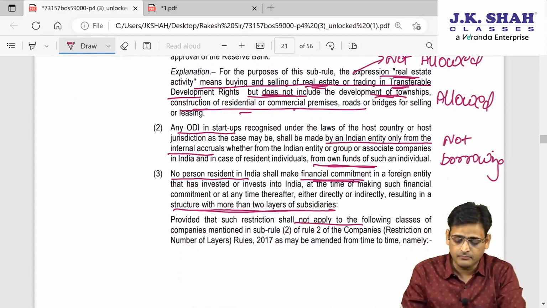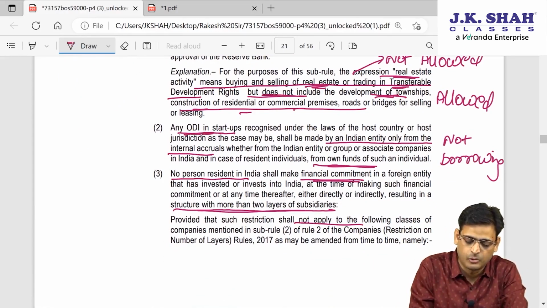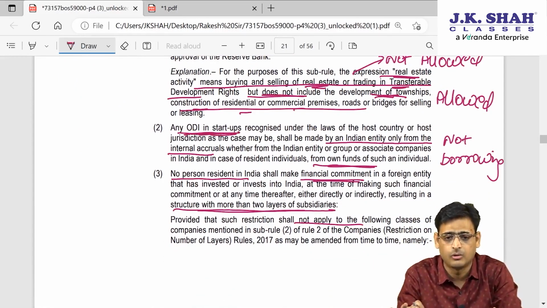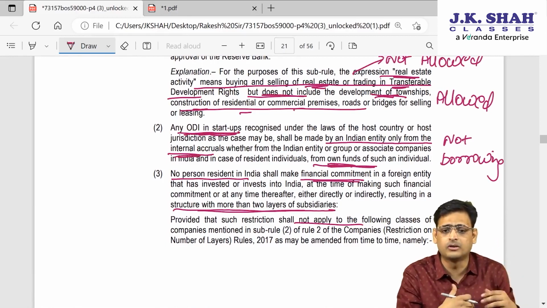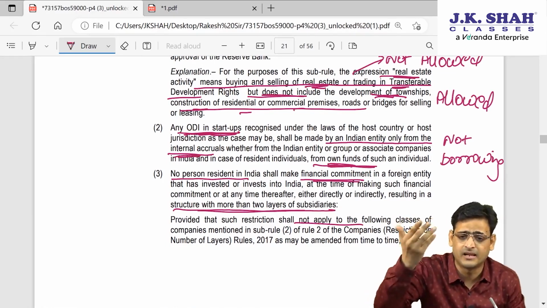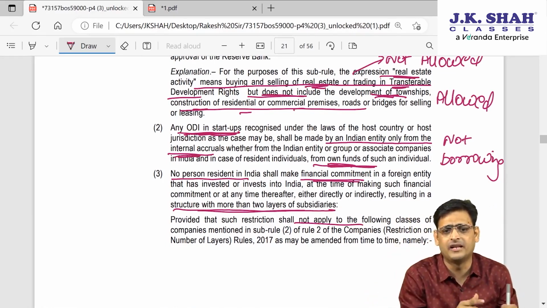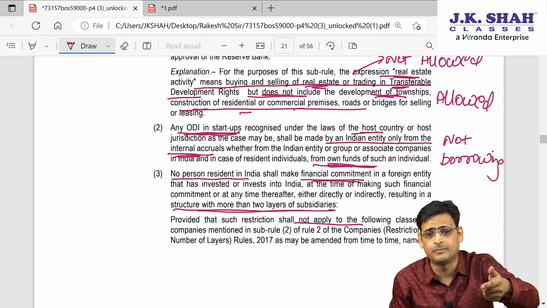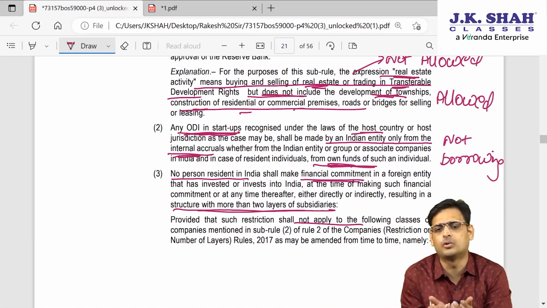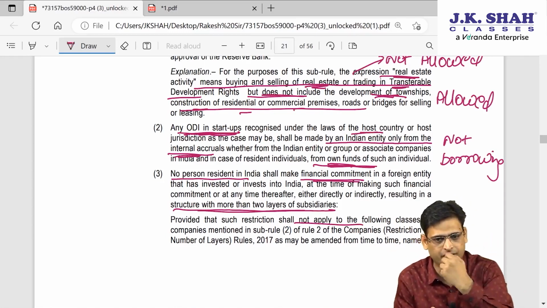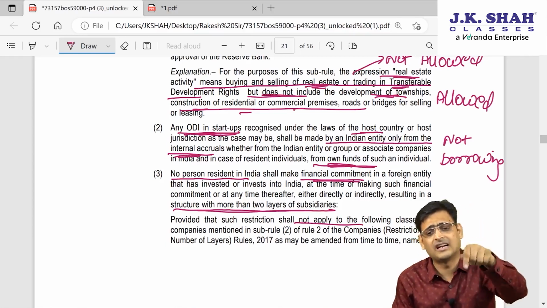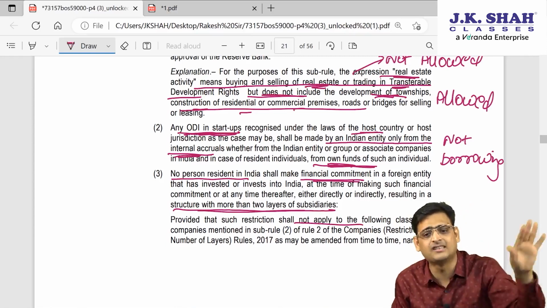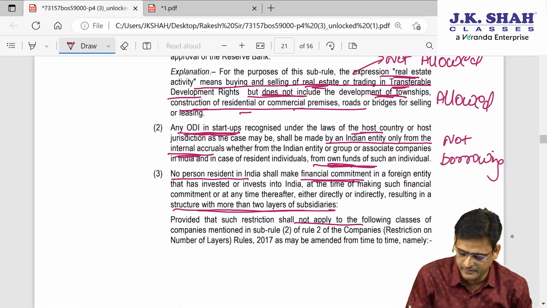Then, if you are making ODI in startups, they are saying it is not allowed except through internal accruals. You cannot do it from borrowing. It means I cannot borrow the money and make an investment in a startup. The government says motivate startups in India. Why do you want to motivate startups in the host country? So if it is your own income, internal accruals, you can make a startup in the host country, that is in a foreign country. But if you want to borrow the money and invest in a startup in the host country, that is not permitted.